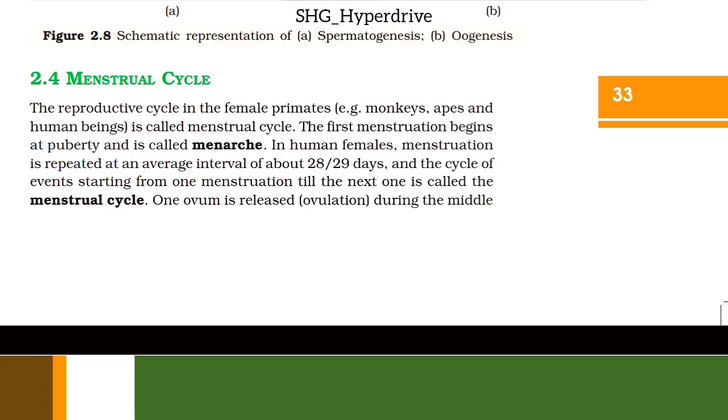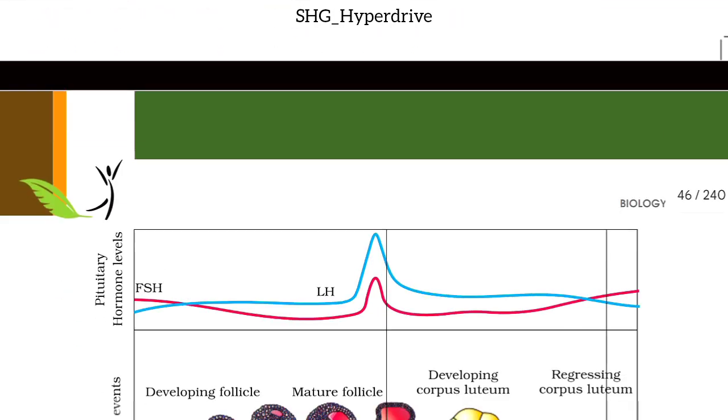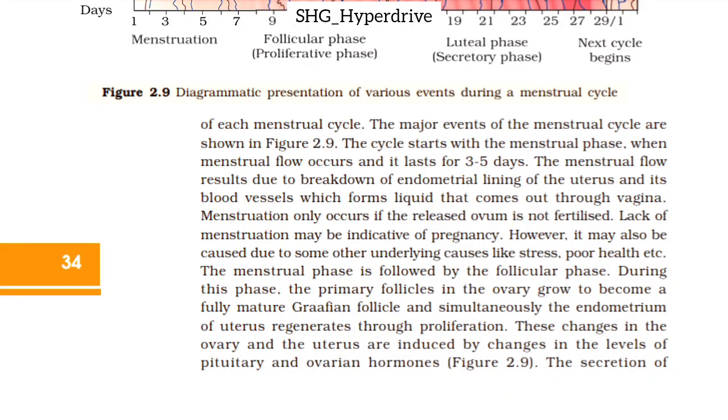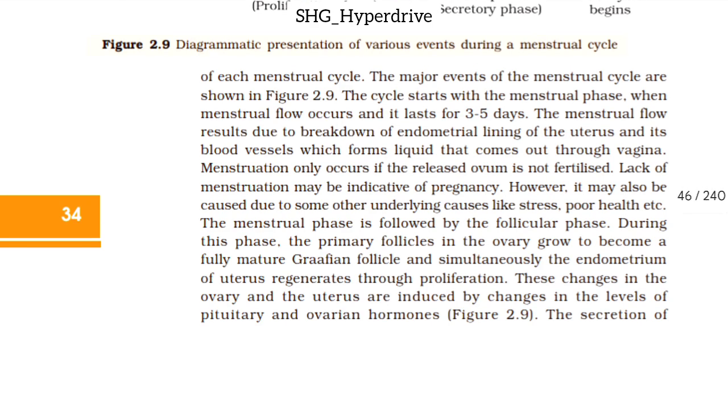One ovum is released, ovulation, during the middle of each menstrual cycle. The major events of menstrual cycle are shown in figure 2.9. The cycle starts with the menstrual phase when menstrual flow occurs and lasts for 3 to 5 days.